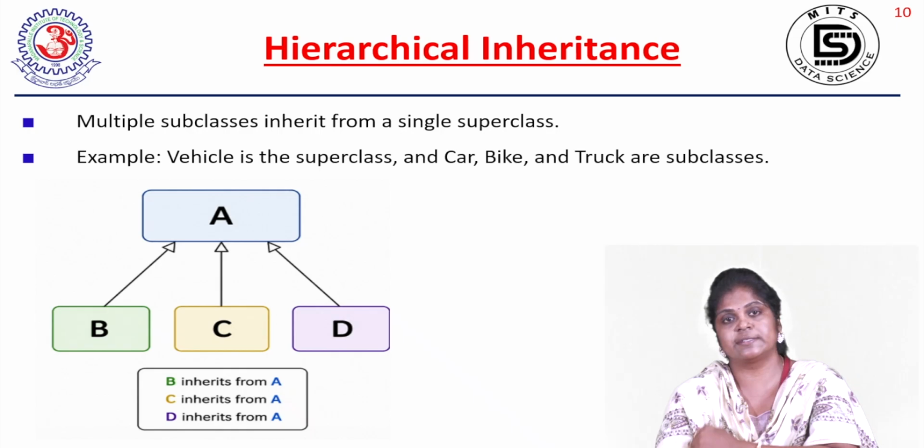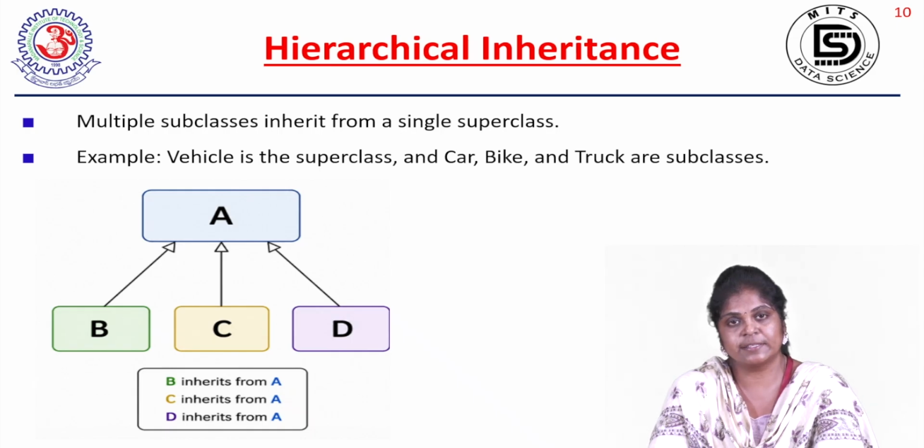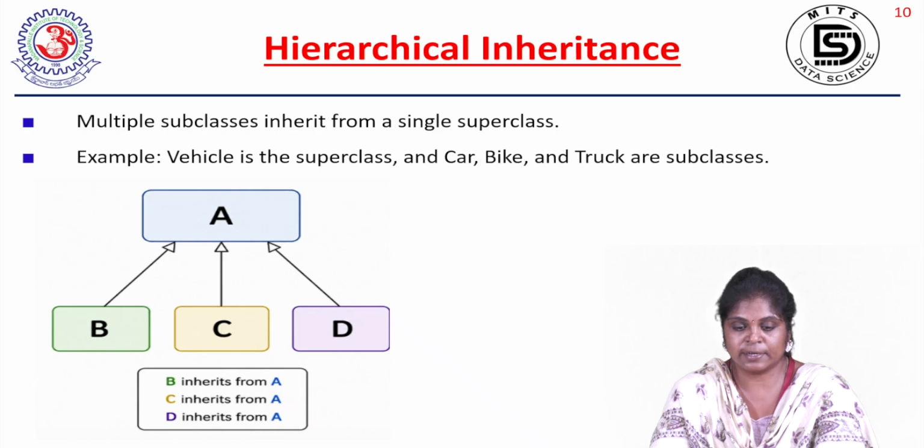In a real-time example, we can take the vehicle superclass. For that vehicle, we can create a car, a bike, a truck. In car, the extended property is doors. In bike, the extended property is gear. In truck, the extended property is how much weight it can carry. Like that, extension properties can be created in the child class. So that is about hierarchical inheritance.